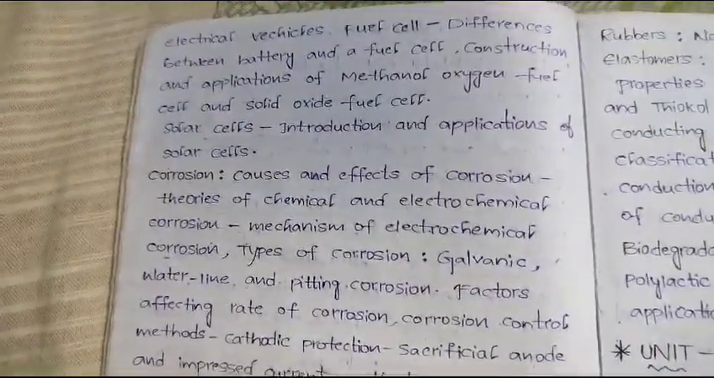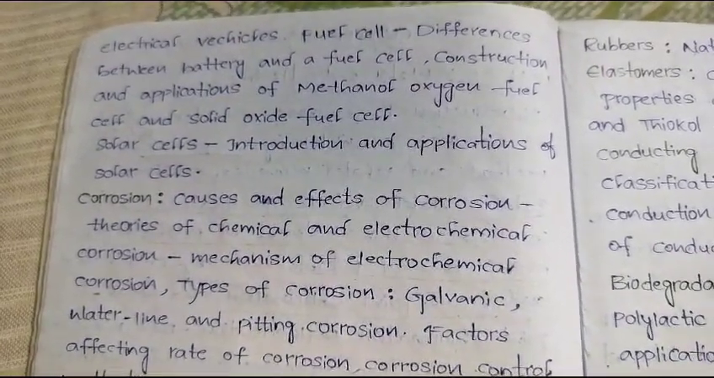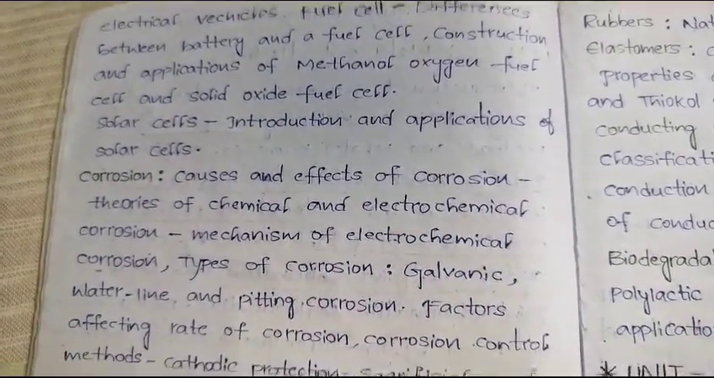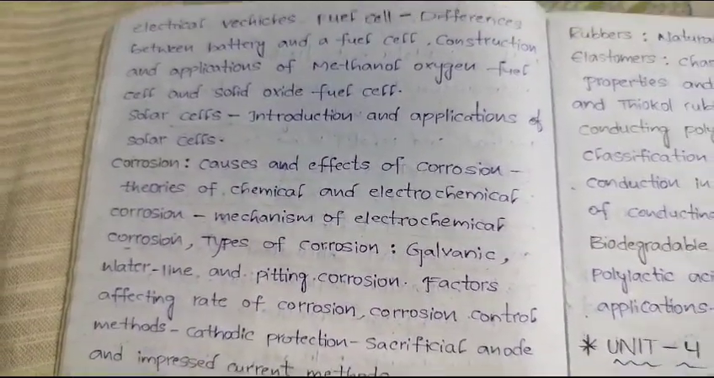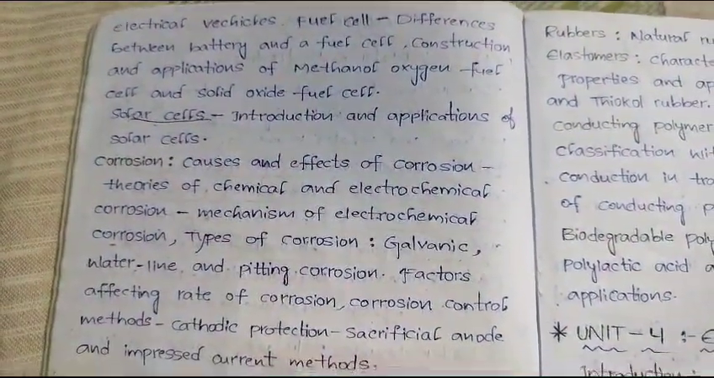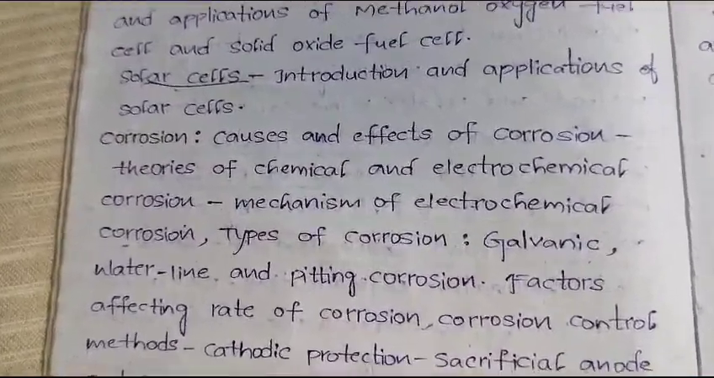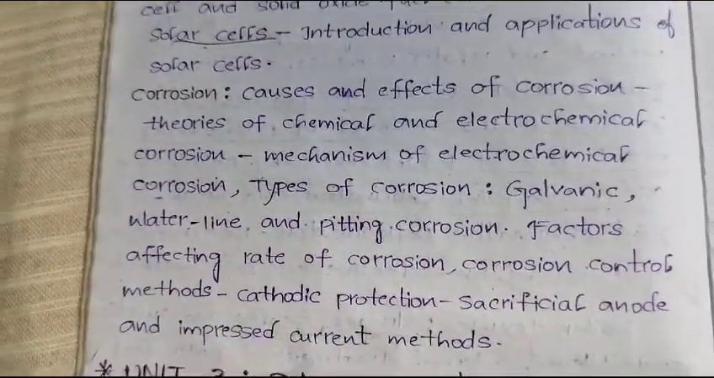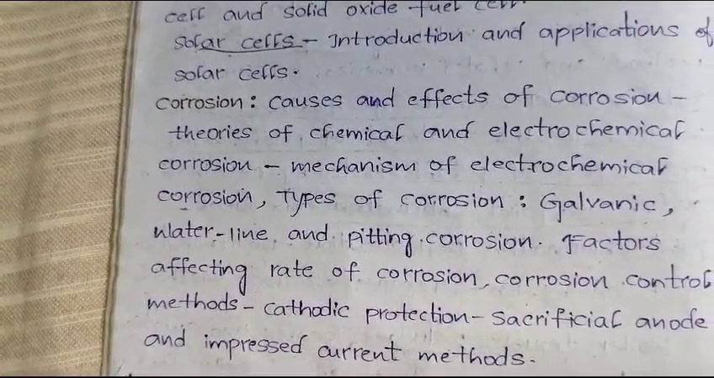Electric vehicles, fuel cells for electric vehicles, differences between battery and fuel cell, construction and applications of methanol oxygen fuel cell, solid oxide fuel cell, solar cells. Solar cells is a new topic. At the same time, it is important as a long answer question for external examination. Next, causes and effects of corrosion. Better to choose corrosion topic first.